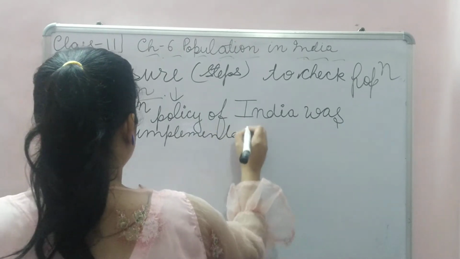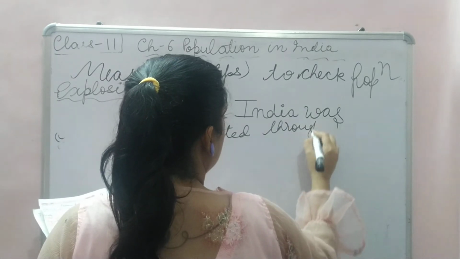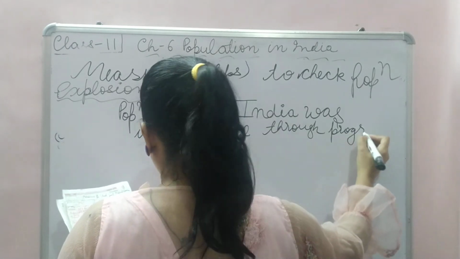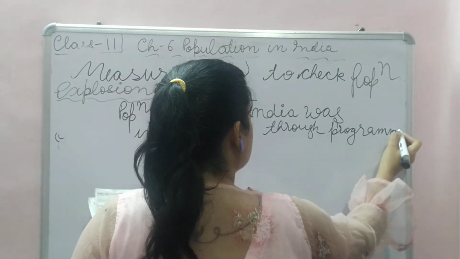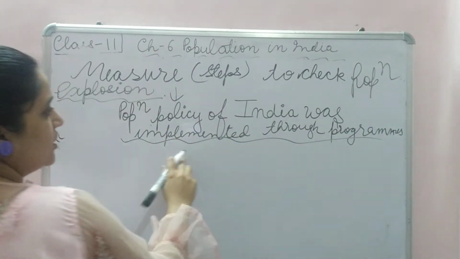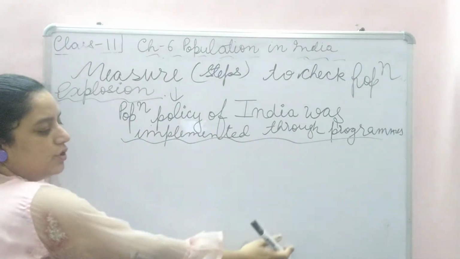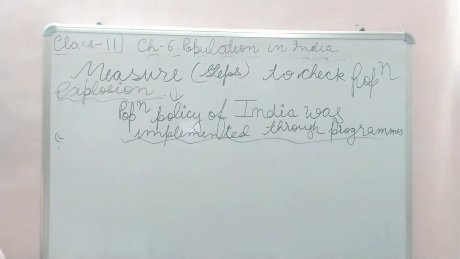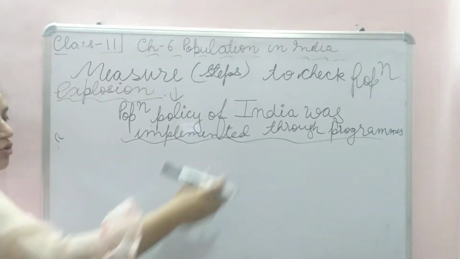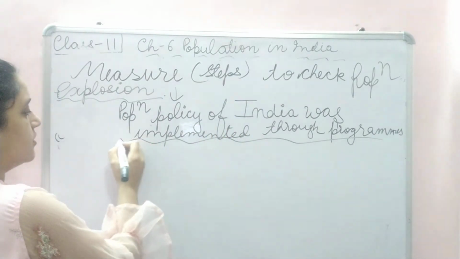Implemented through programs. We will study the programs of the Government of India. Okay, it is one of the measures taken by the government. Policies were framed, then to implement the policies, to give them shape, the programs were made. Programs were adopted so that population would get checked.